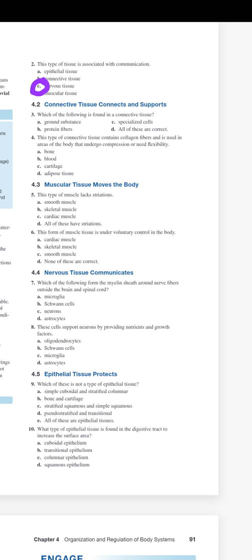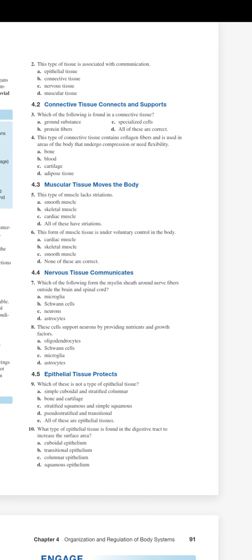So we have red blood cells, white blood cells, platelets, so different types of specialized cells. So I will pick option D, obviously it is correct. Coming to question number 4.